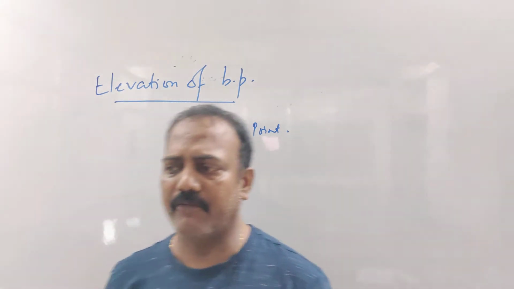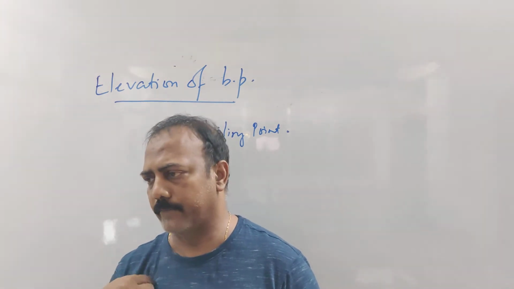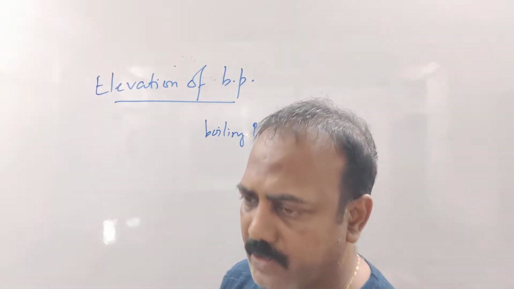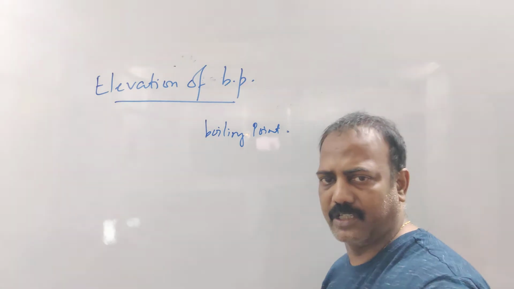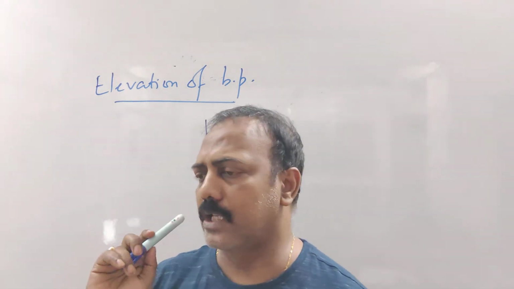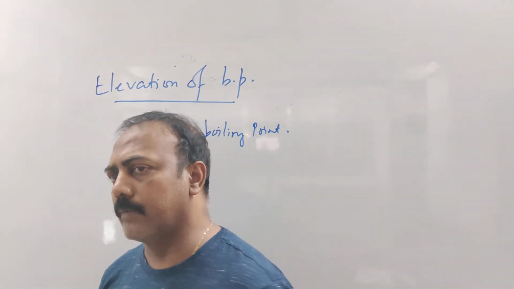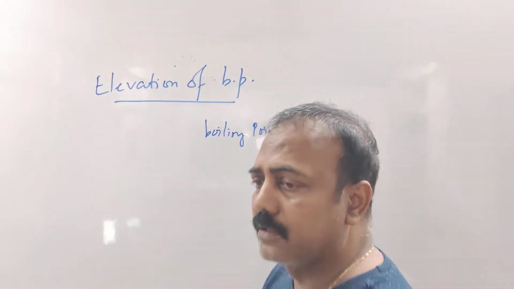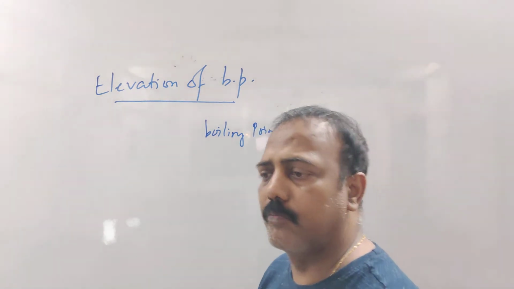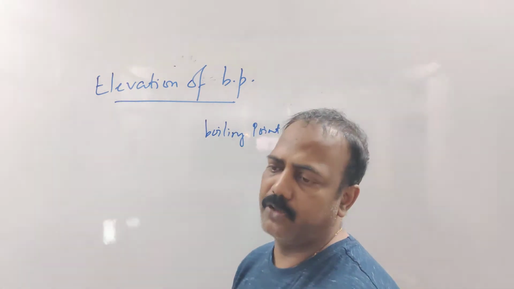Now if I ask what is the boiling point of water, the obvious answer is 100 degrees Celsius. But if I ask whether water boils at 100 degrees Celsius in hills, you will say no, sir.